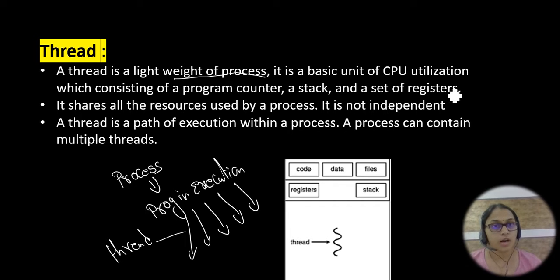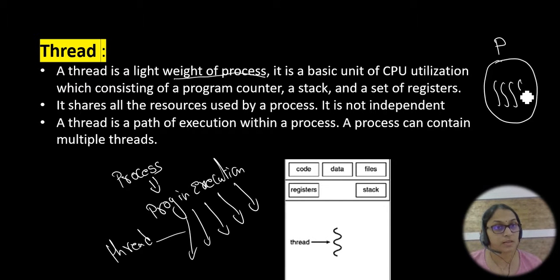You got it? A process is a program in execution. So in the process, you have so many threads. Each thread is a small program in execution. So in the big program you have small programs. Let me tell you a simple example, a general example, then you get clarity on what exactly a thread is.